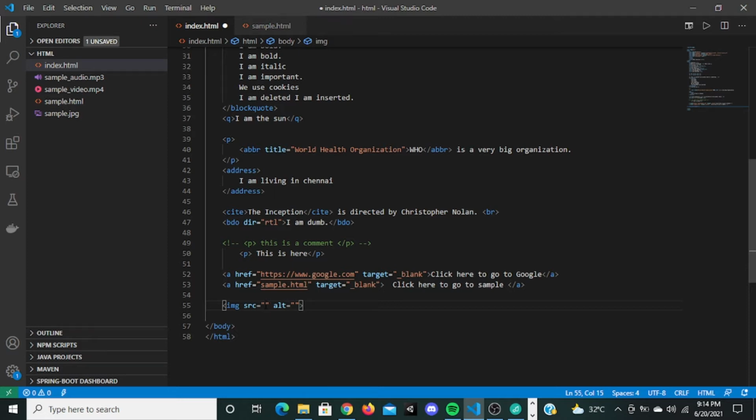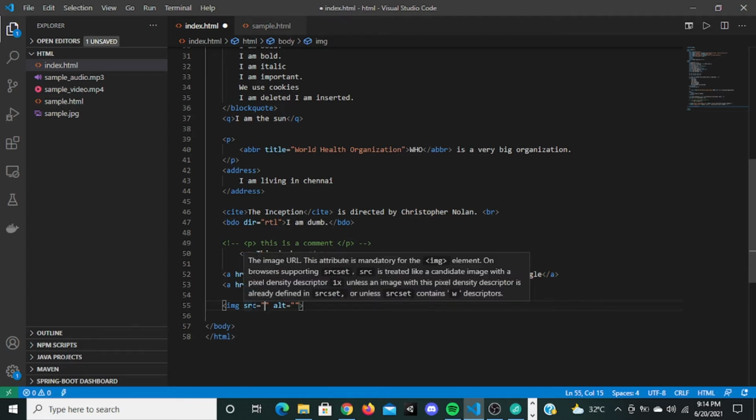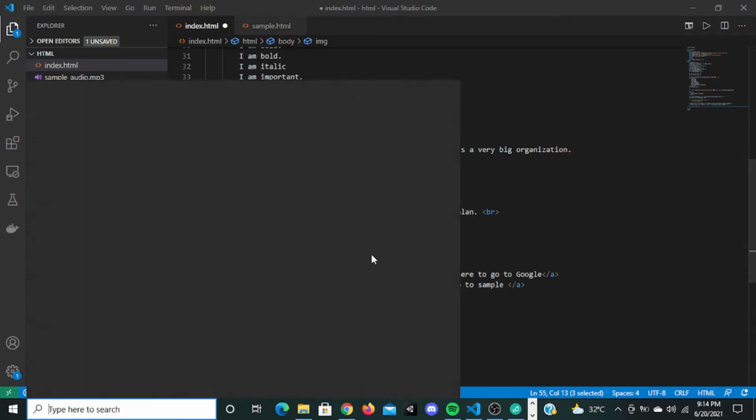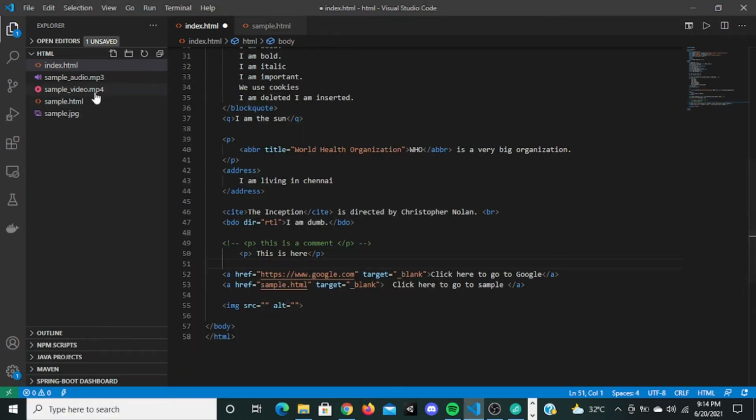Yeah guys, so this src tag is actually gonna tell the browser what image to display here. So in this src tag, I can give the path of the image. The image is sample.jpg, so here I'm gonna give sample.jpg. Now I will tell you about this alt tag. Wait, for now let's keep this empty.